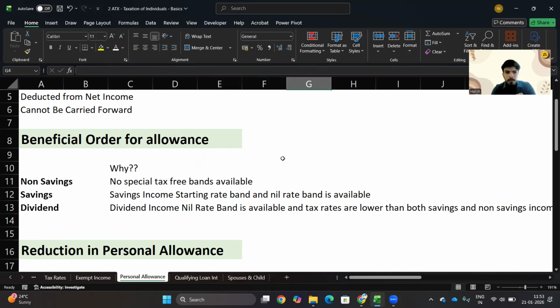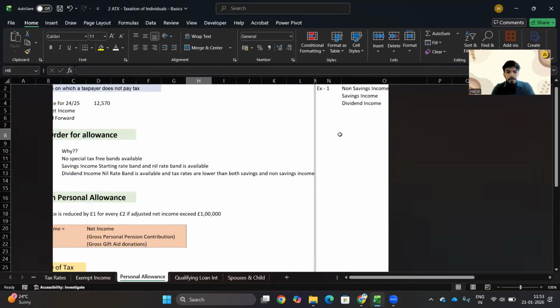Why do we go to savings income next? Because savings income starting rate band and nil rate band are available to you, right? You can apply that. Then you have dividend income, nil rate band, right? And again, the tax rates are also lower if you compare dividend income with savings and non-savings income.